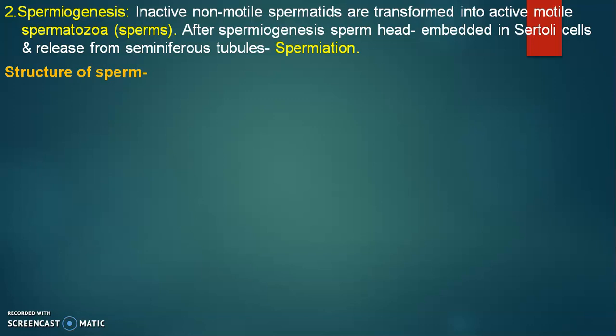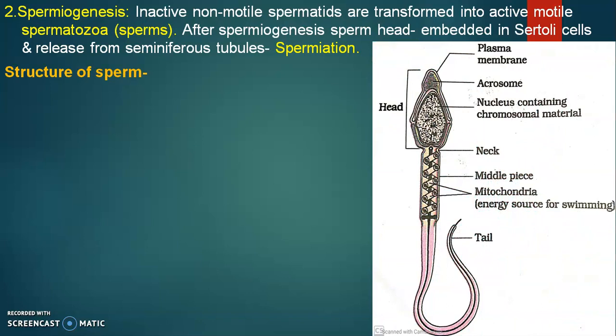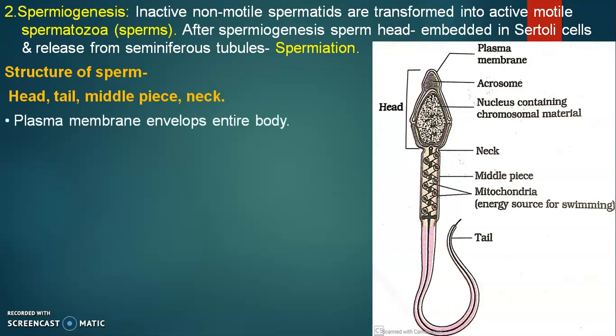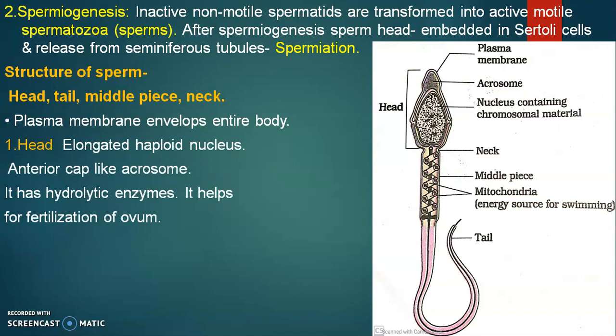Let us study structure of sperm. So this is the structure of sperm. It mainly consists of 4 main parts: head, tail, middle piece and neck. The entire body of sperm is covered with the plasma membrane. The head is large and it consists of cap-like structure called acrosome.